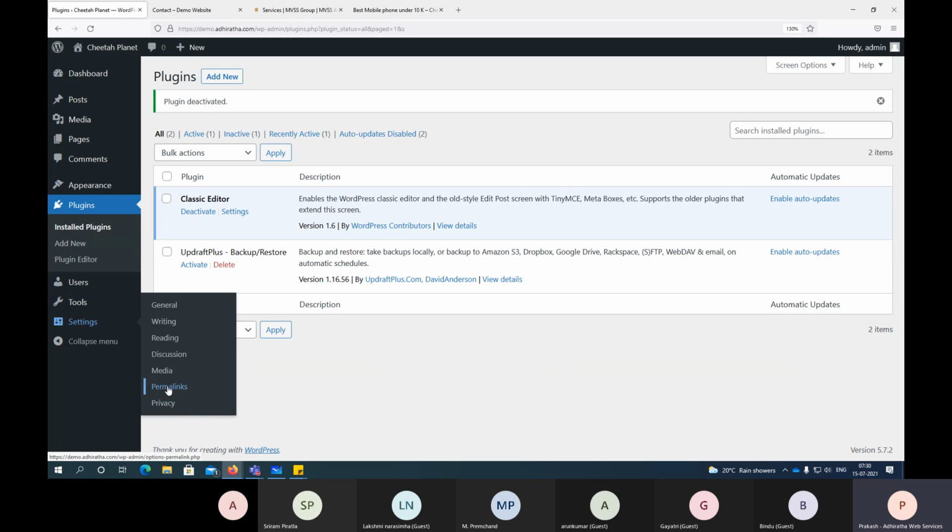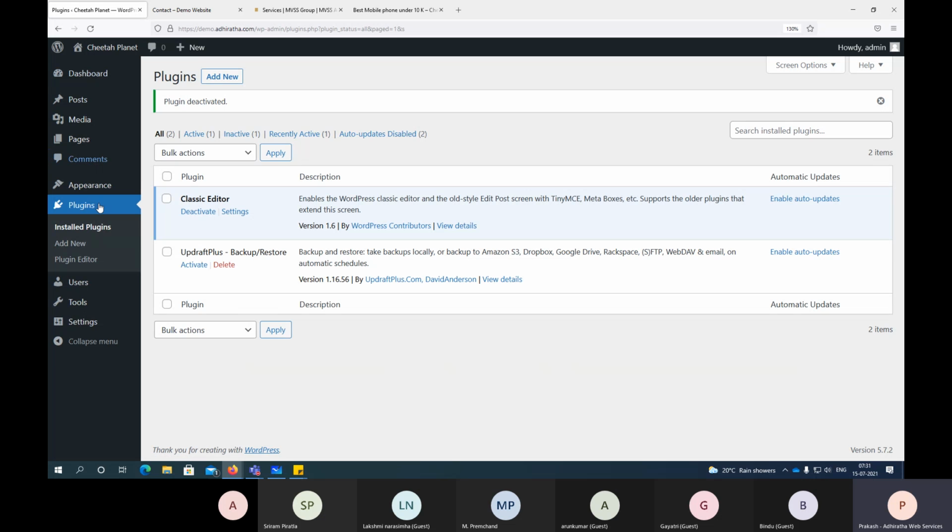Fine. So this is the complete WordPress menu section, right? Like what all things are here. So any questions here?